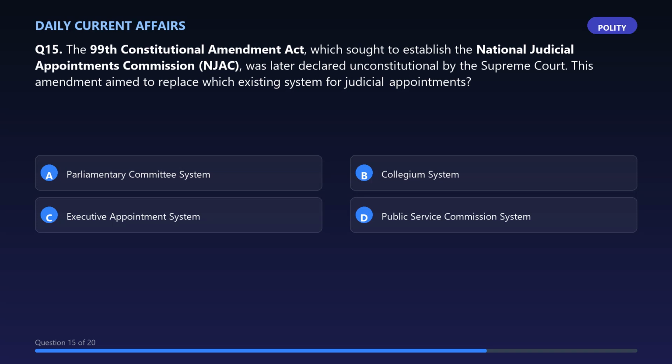Question 15. The 99th Constitutional Amendment Act, which sought to establish the National Judicial Appointments Commission, NJAC, was later declared unconstitutional by the Supreme Court. This amendment aimed to replace which existing system for judicial appointments?